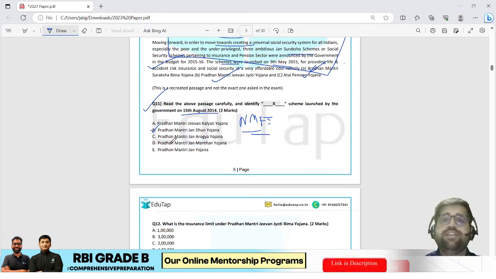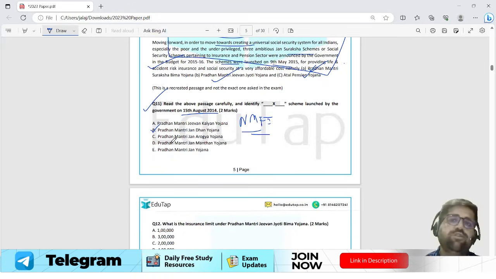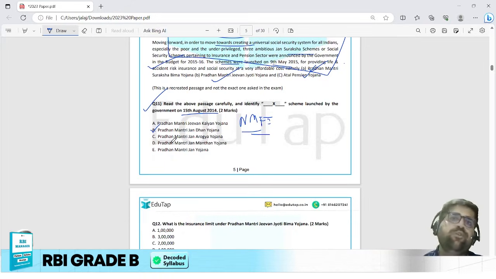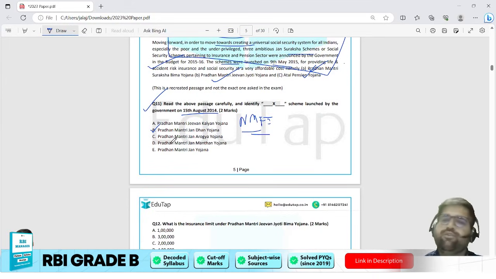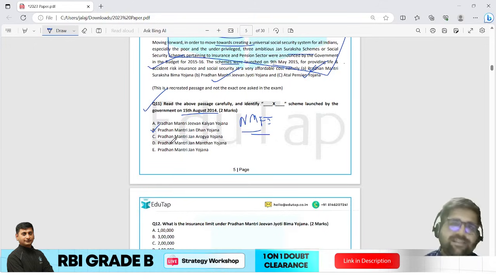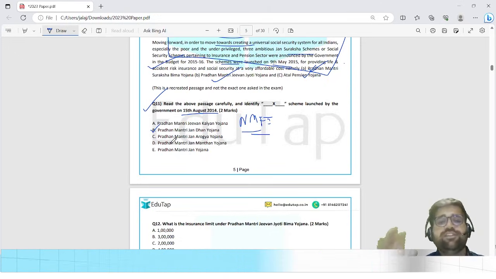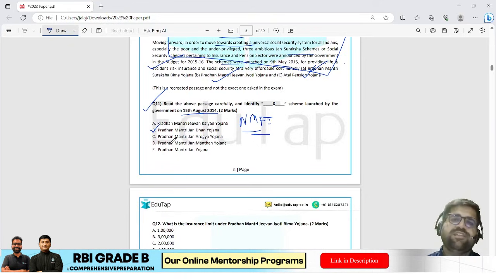We have discussed the insurance limit. We have discussed the overdraft limit. We have discussed n numbers of things regarding Pradhan Mantri Jan Dhan Yojana, because it is one of the flagship initiatives taken by Government of India to promote financial inclusion. I hope you agree with me on this point. So this question is also, according to me, based on current affairs. You can definitely say that, but it is easy because Pradhan Mantri Jan Dhan Yojana is a very big scheme. It's not a small scheme.